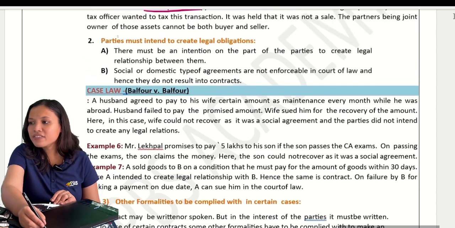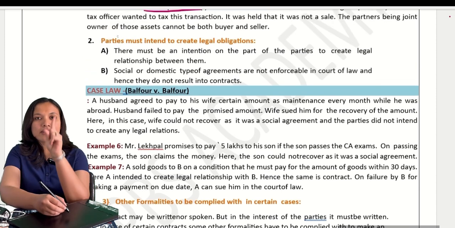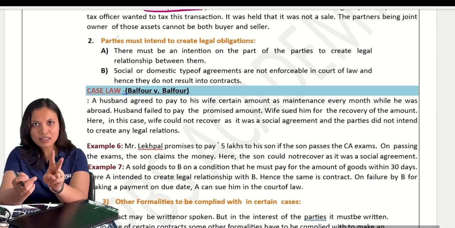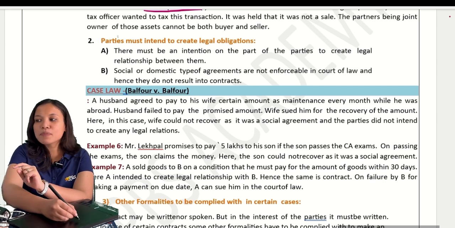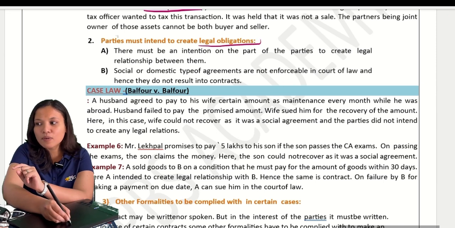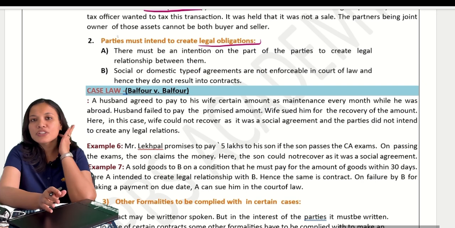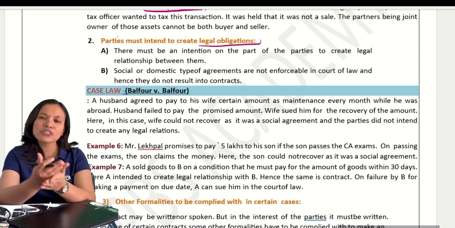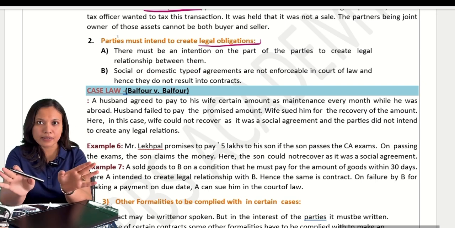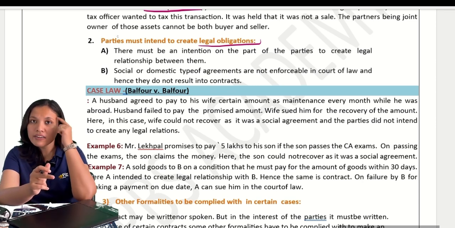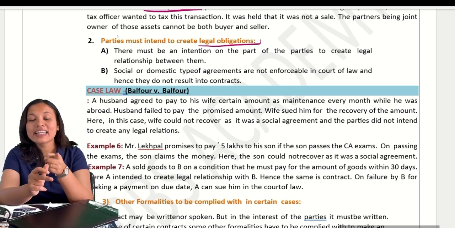The first valid essential element was two parties. The second one is that there must be an intention to create legal obligation. In any contract, there must be an intention to create legal obligation. If there is no intention, then no contract. Intention means our intention should be there to create legal obligations.